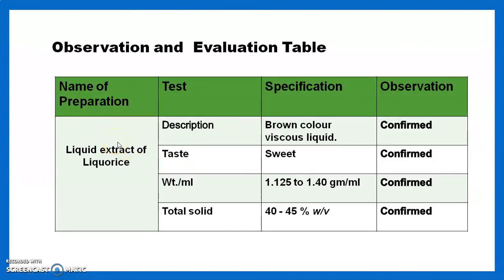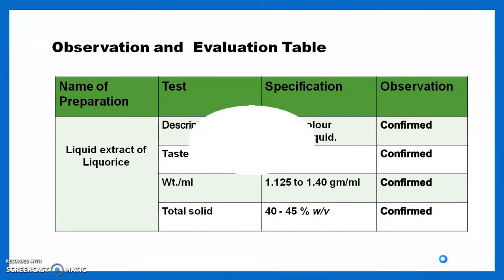The observation and evaluation table contains the name of the preparation, that is liquid extract of licorice. Then the description: its color is brown and it is a viscous liquid, we confirm that. Taste is sweet, licorice is sweet in taste, we confirm that. Weight per ml is between 1.125 to 1.40 gram per ml, we confirm that. And its total solid content is 40 to 45% W/V, we also confirm that.